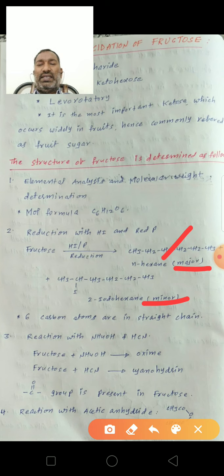Third is the reaction with ammonium hydroxide and HCN. Fructose reacts with hydroxylamine to form an oxime, and fructose reacts with hydrogen cyanide to form a cyanohydrin.